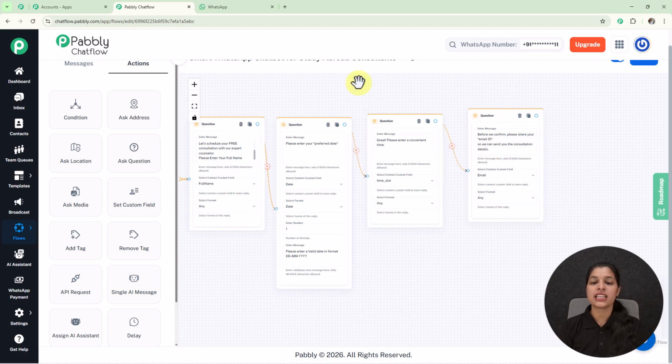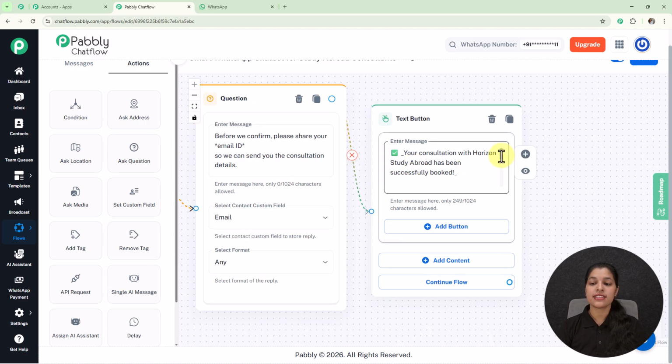Now if my user provides me answer of all these questions, I am going to provide them a confirmation message. So for that I am going to use text button node. So here you can see I have entered this confirmation message, and here you can see these two variables, that is date and time slot.